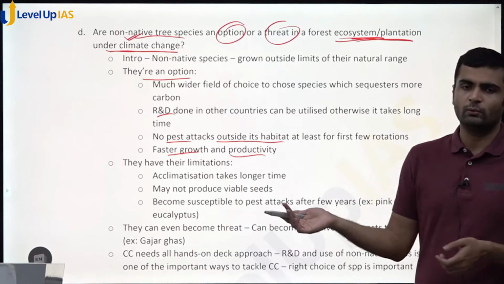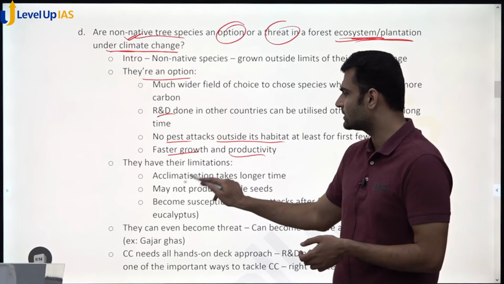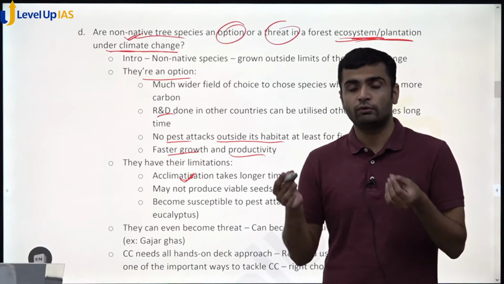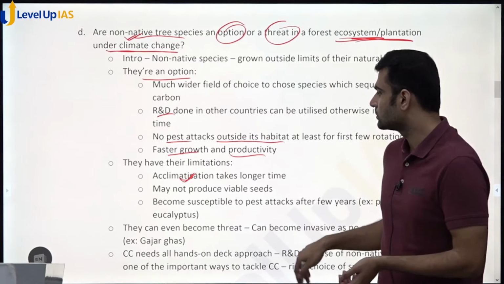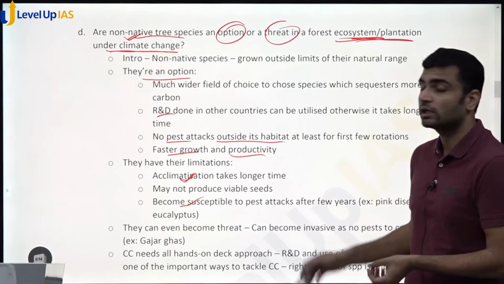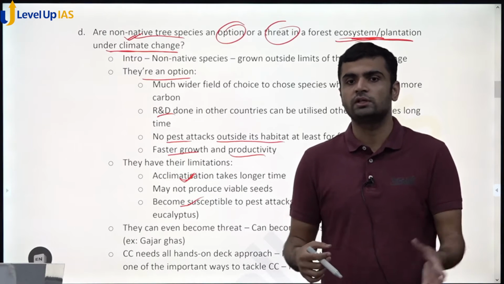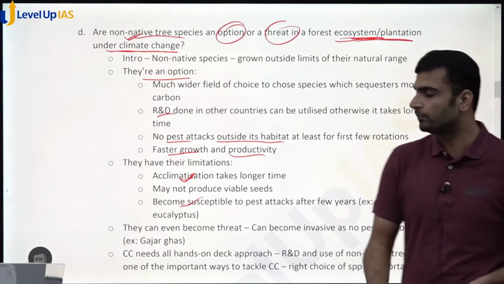So what are those limitations? Acclimatization takes time. They may not survive. They may not produce viable seeds for a few rotations as well. So they can become susceptible to pest attacks after a few rotations. When our local pest gets to know this tree, then it becomes susceptible.